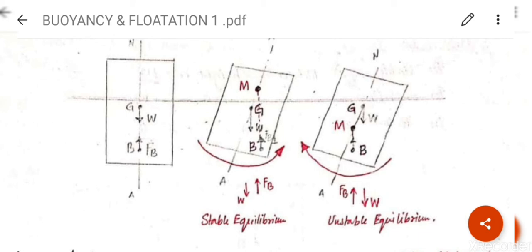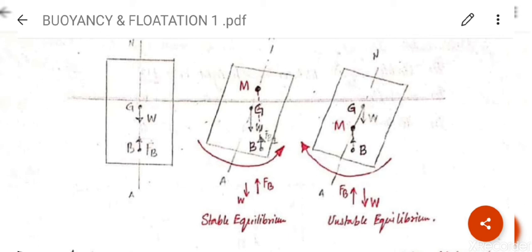So what will be the effect on this body? It will be stable, unstable. So in this case, a new term will come into force, that is known as meta center. So here M is the meta center. From where it has come? Clear? मेटा सेंटर कहाँ से आया?